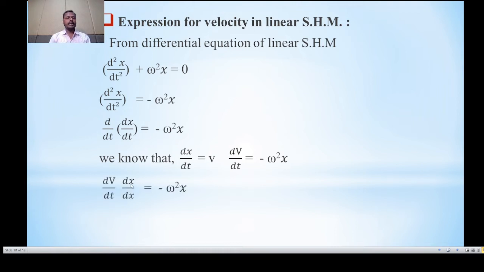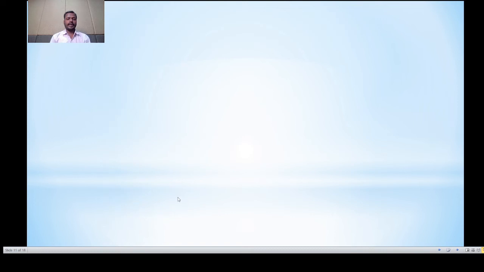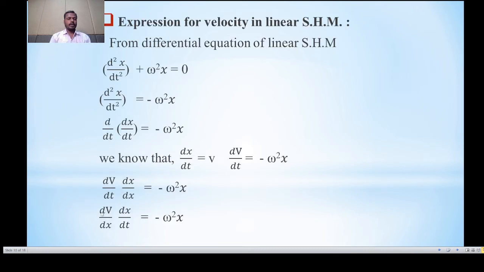Now multiply and divide by dx, we can write dv divided by dt into dx divided by dx is equal to minus omega square x. Now rearranging the terms, this is only a rearrangement: dv divided by dx into dx divided by dt is equal to minus omega square x.